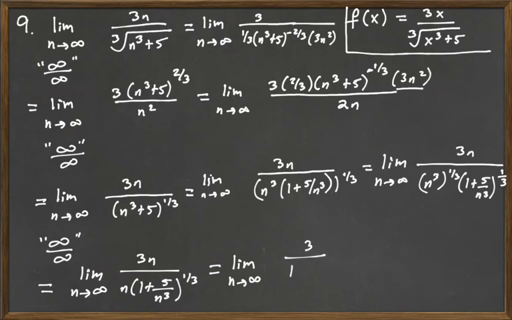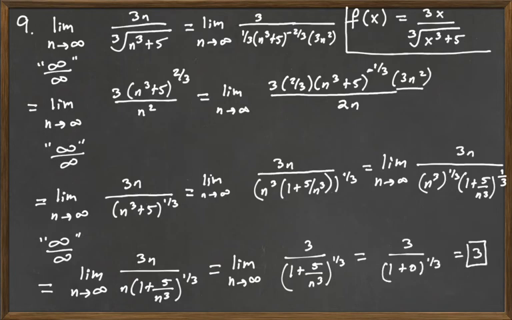Limit as n goes to infinity of 3 over (1 plus 5 over n cubed) to the 1/3 power. And so now we can go ahead and evaluate this. The 5 over n cubed as n goes to infinity is going to go to 0. And so this is going to be looking like 3 over (1 plus 0) to the 1/3 power, or that limit is simply going to be 3.